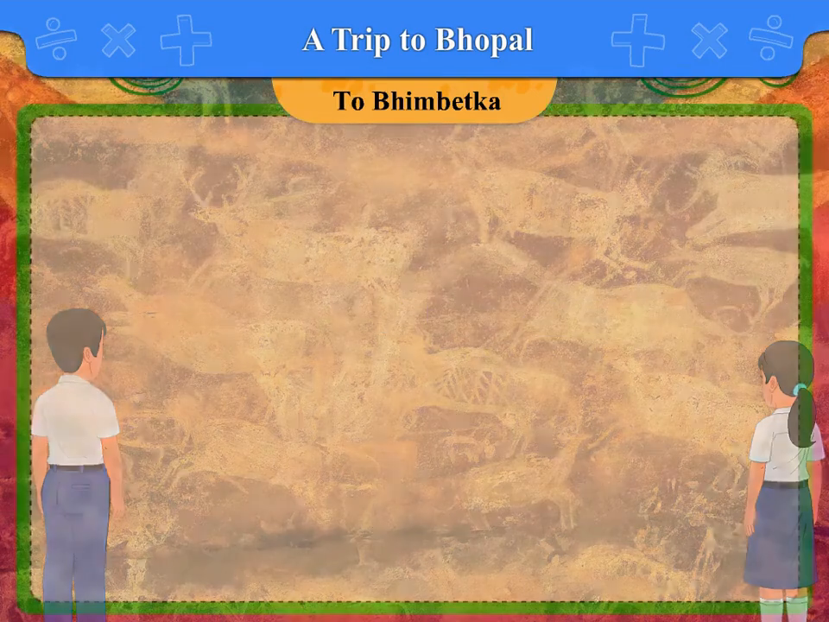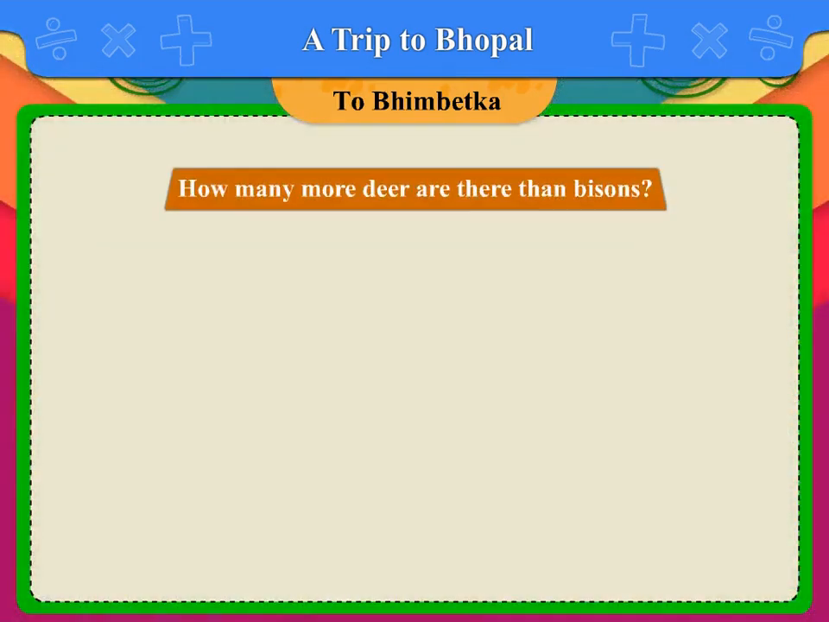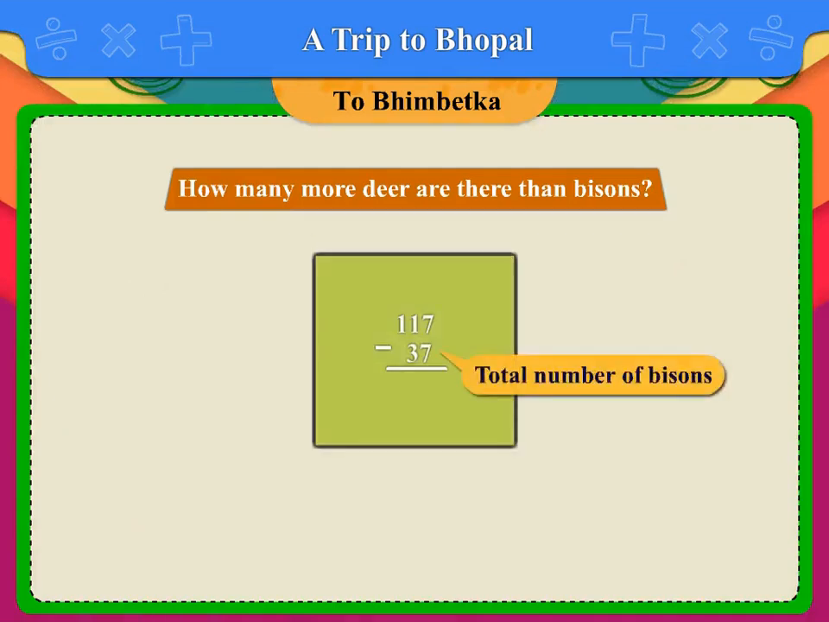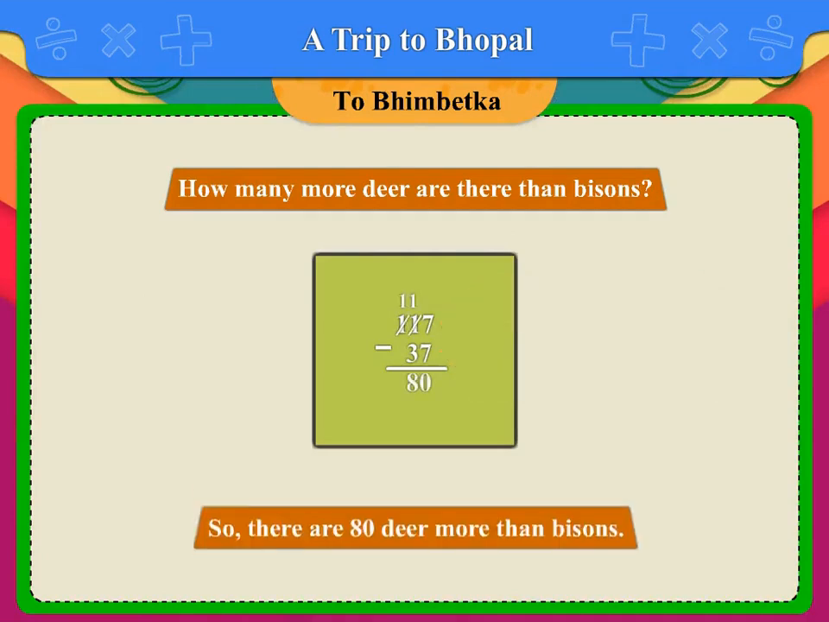Yay! How many more deer are there than bisons? To find how many more deer there are than bisons, subtract the total number of bisons from the total number of deer, and we get the answer 80. So, there are 80 deer more than bisons.